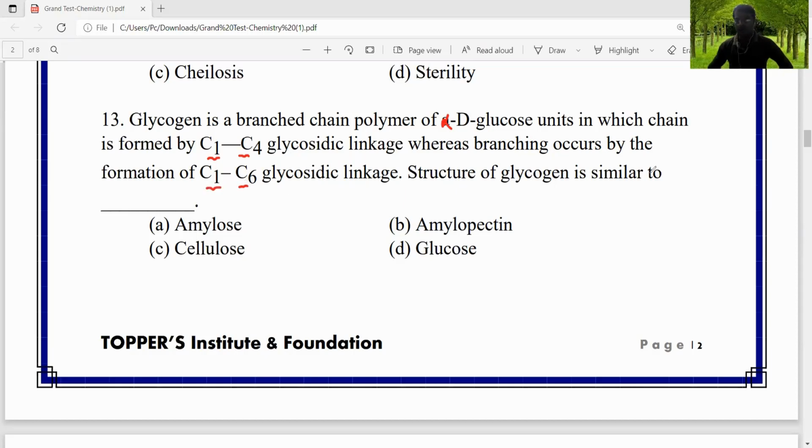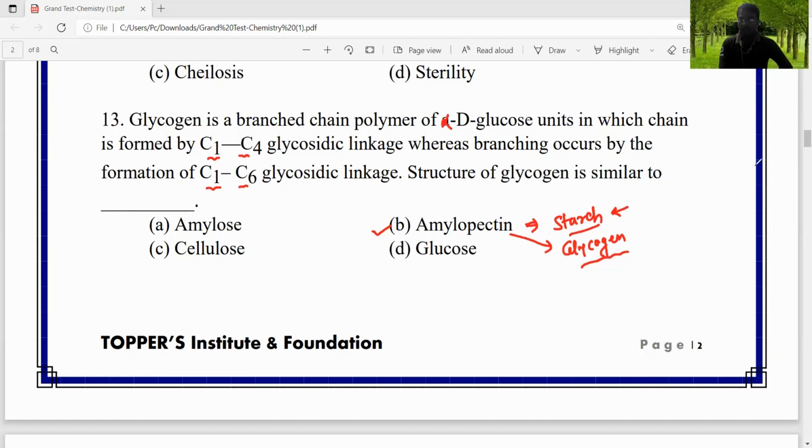The structure of glycogen is similar to amylopectin. Amylopectin is a part of starch and has the same structure as glycogen. It is a complex branched chain polymer, right? And that's why the correct answer is B.